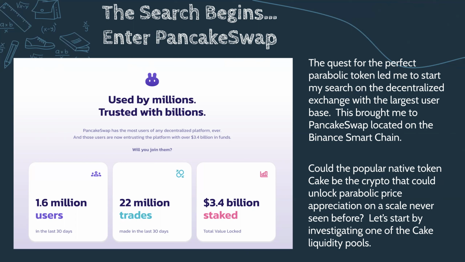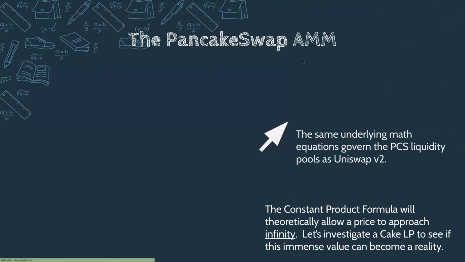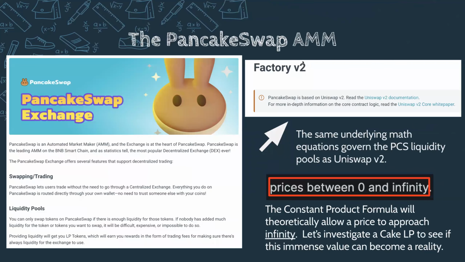We're going to take a look at how the price appreciation works for a token that many people might know about, and that's the CAKE token. Let's see if we can figure this out. Going into PancakeSwap, the automated market maker, if we look it up, boom: Uniswap version 2. So they're using the same mathematical formulas that we talked about with Uniswap version 2 earlier. So we could potentially hit that price appreciation of infinity. Let's see if we can do it.